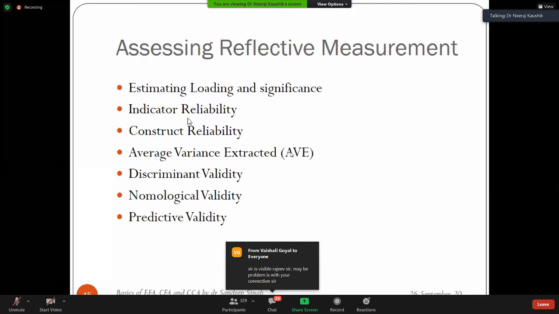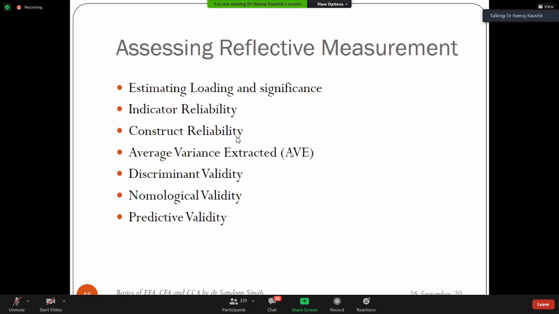The basic difference between the two is that in indicator reliability, only the statements are taken, whereas with construct reliability, we take the error terms also. But before that, you need to understand what is meant by maximum likelihood estimation. We'll come to that. Error term is something. AVE, average variance explained, again comes from the beta value. That loading is also called the beta. From there, we will calculate AVE. Likewise, the discriminant validity and nomological validity.